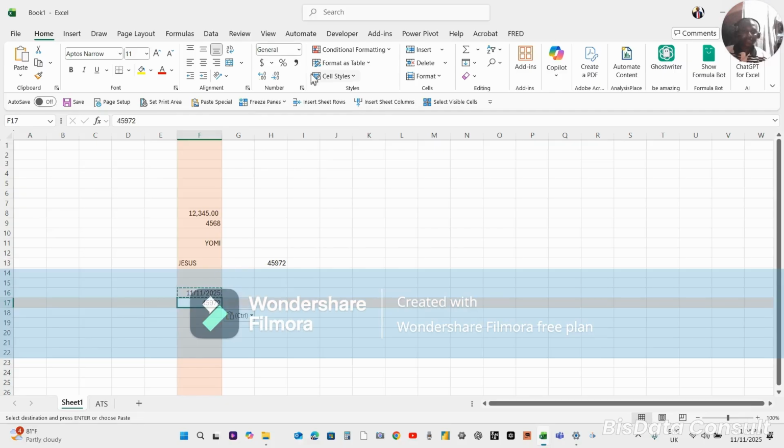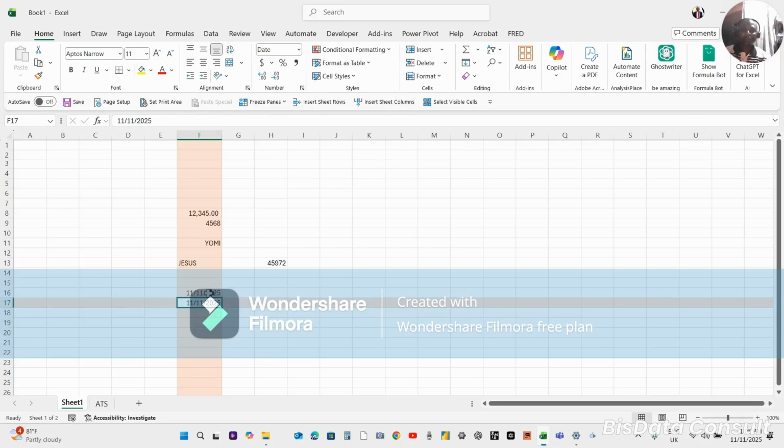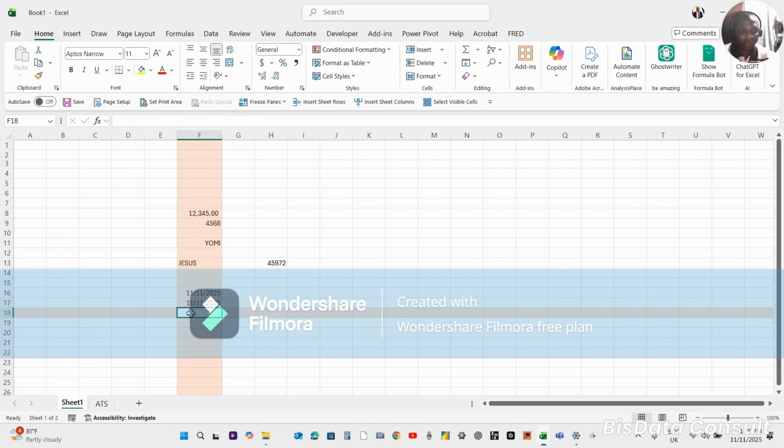This, for instance, is General now. If I come back here and reformat this to date, you will see that it gives me that back. Can you see now? Okay. So date is a bit technical. The reason for this is that if you don't format your date for Excel to recognize it, you just type. For instance, we almost type dates in this way too.